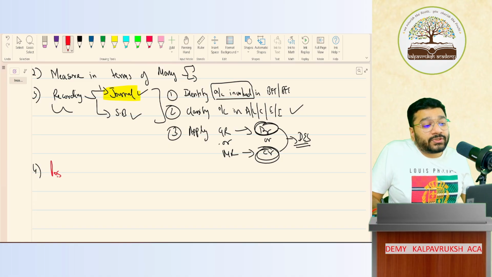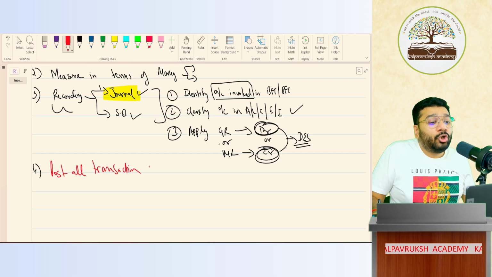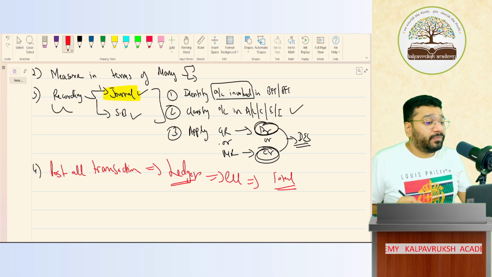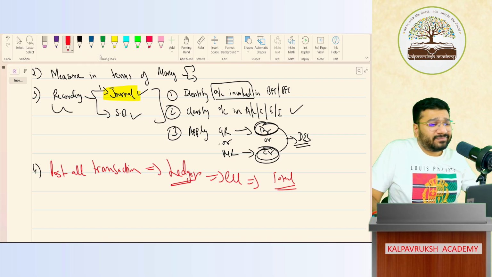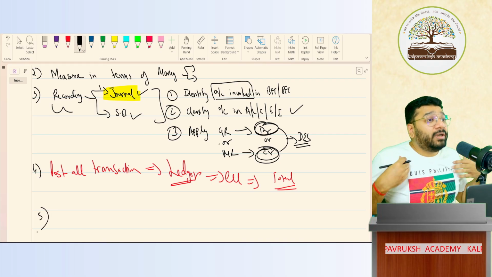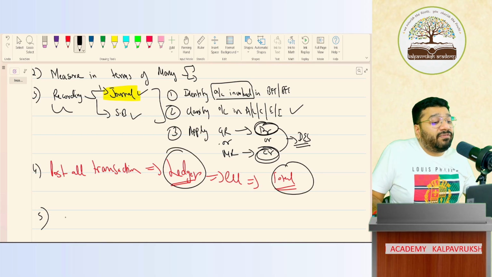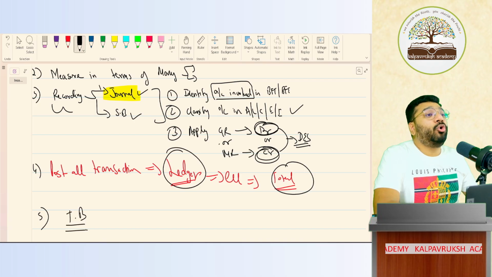We post all transactions one more time to a place called the ledger for the purpose of classification, so that I can get the total. Got it, not got it? With this, is accounting over, sir? No. We want a summary. So all the totals of the ledger will first go to the trial balance.